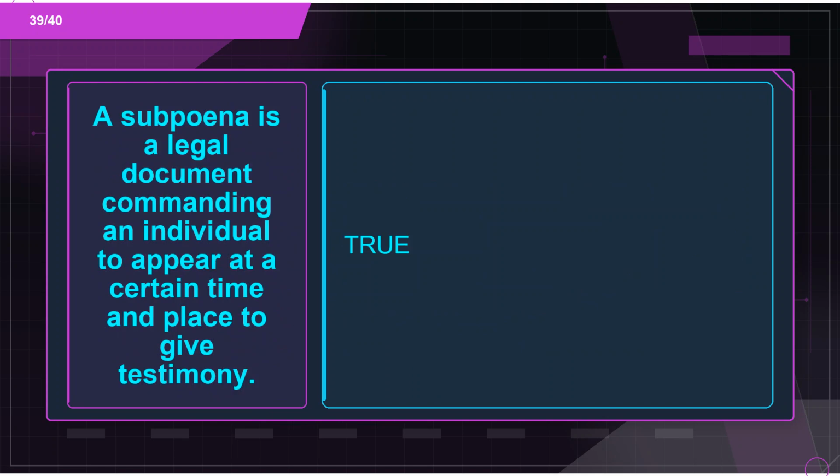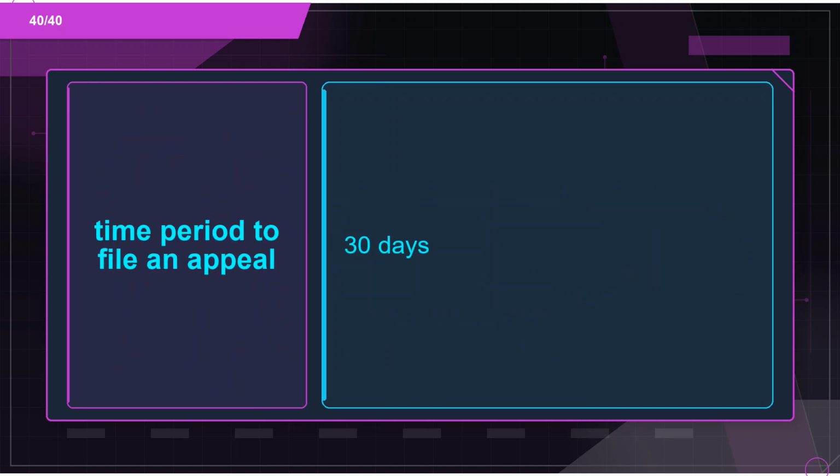Flashcard 39. Term: a subpoena is a legal document commanding an individual to appear at a certain time and place to give testimony. Definition: true. Flashcard 40. Term: time period to file an appeal. Definition: 30 days.